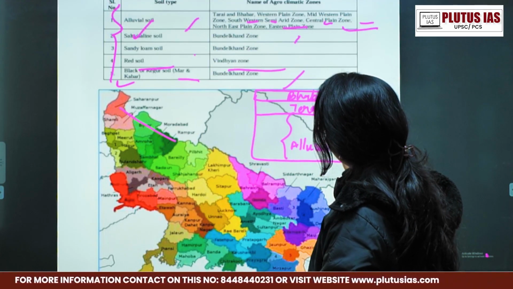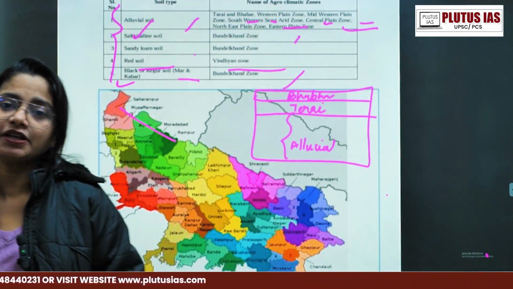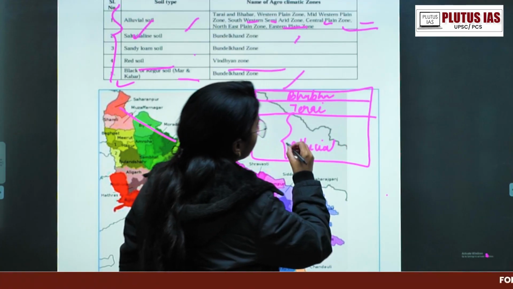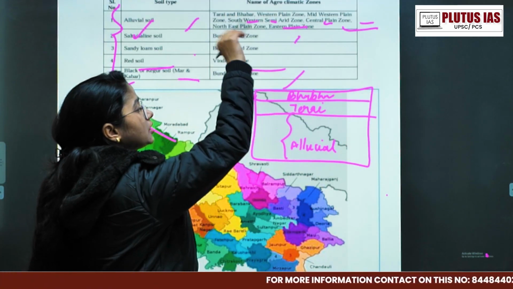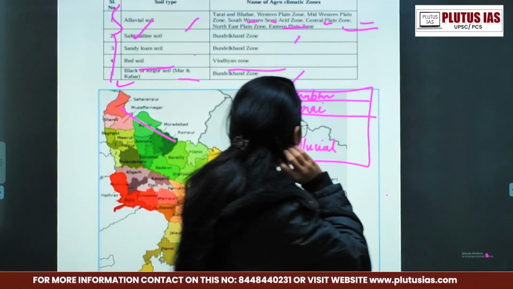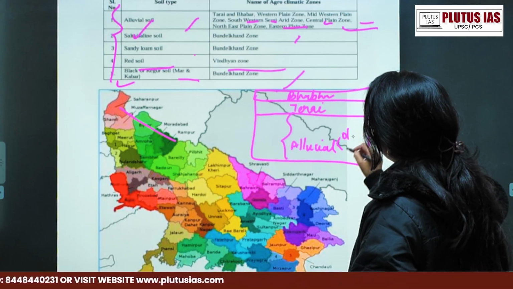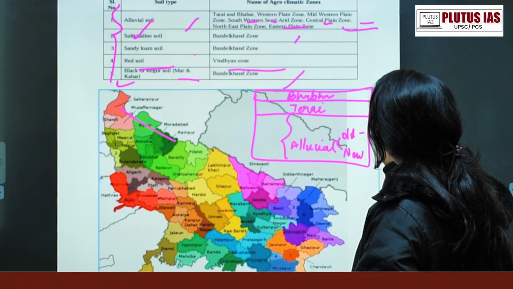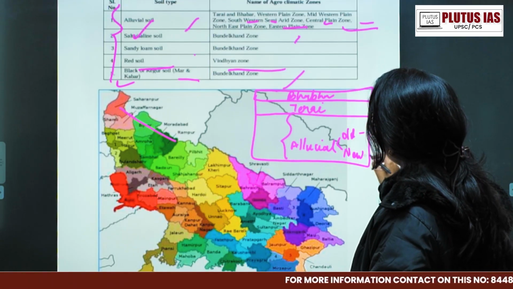This region is called the alluvial region, and it is made up of perennial rivers every year. Then it is all about the alluvial soil, but the uppermost region of the alluvial soil is called the Bhabar region. Then in the alluvial soil, we divide the old alluvial soil and the new alluvial soil. Old alluvial soil is known as the Bhangar region, and the new is renewed every single year. So this is the flood; here floods don't come much, only a little.